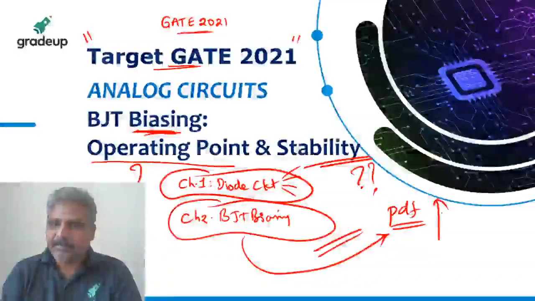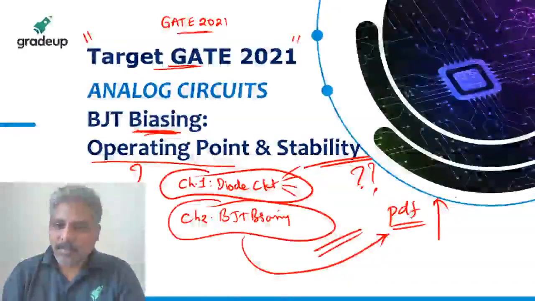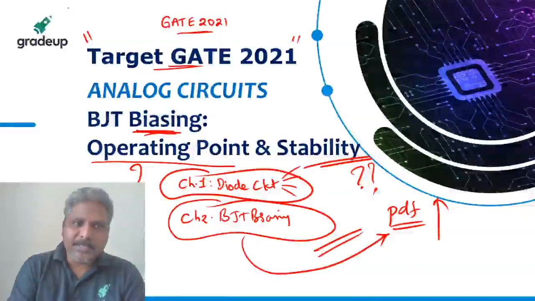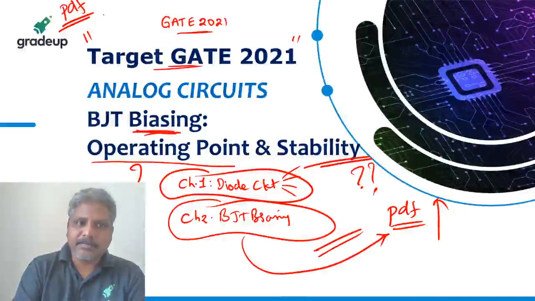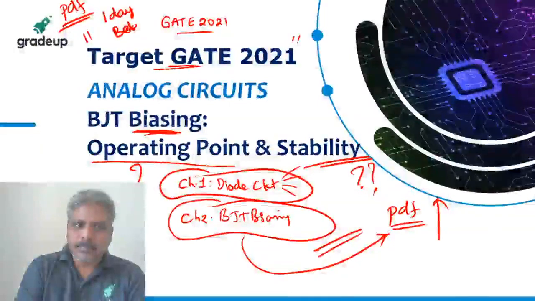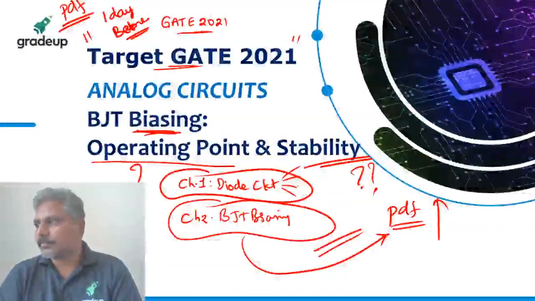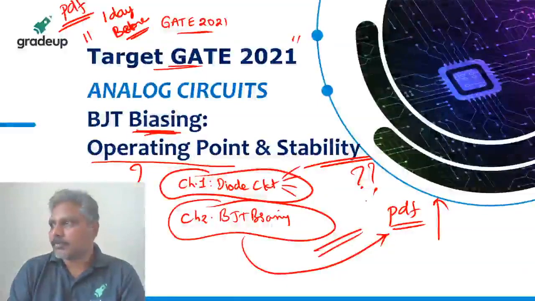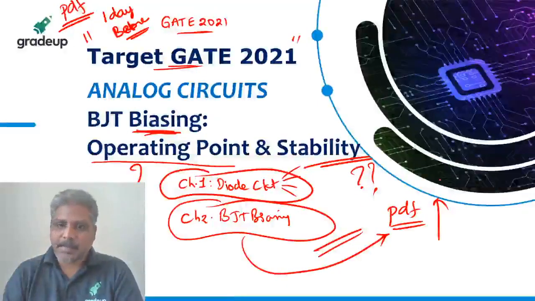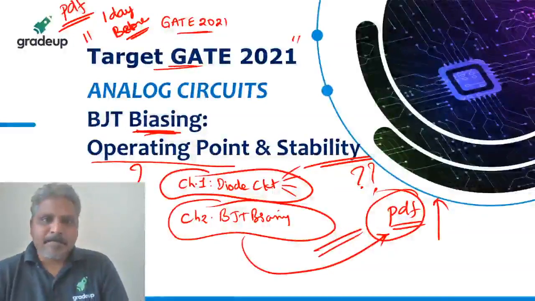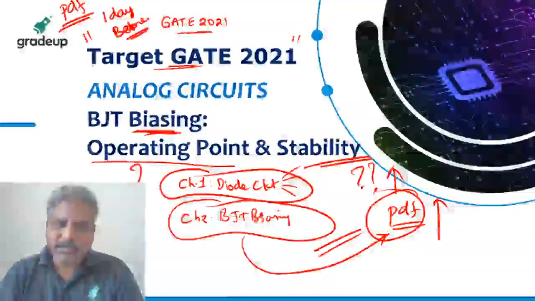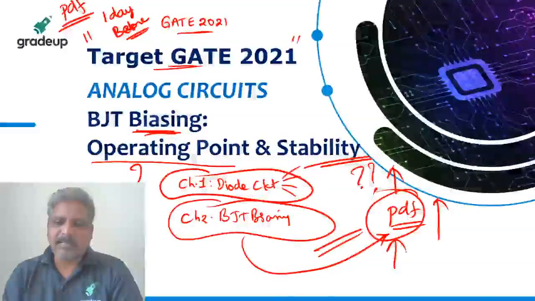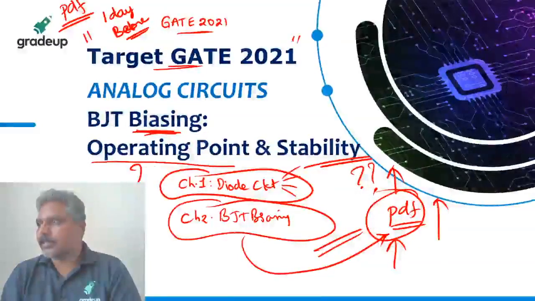BJT must be available by end of this class today. I try to provide these PDFs. I'll ask my team to provide the PDF at least one day before the class, okay? I try to do that. 7 p.m. We will receive it after class. Okay. I try to make it before the class. Why should it be after the class? So that if you have some time, you may come across this material first, and then you can understand things a little better.